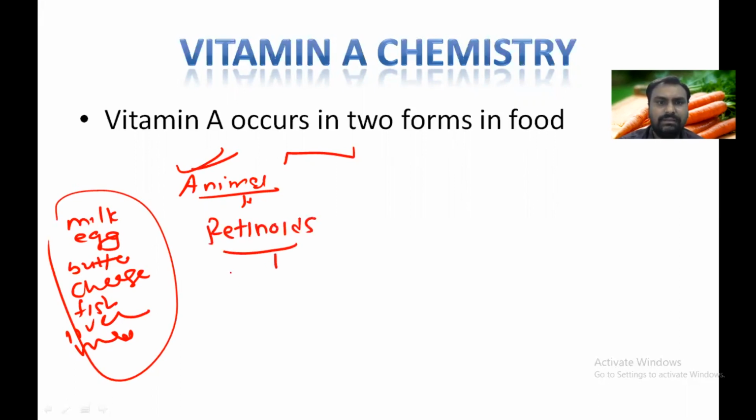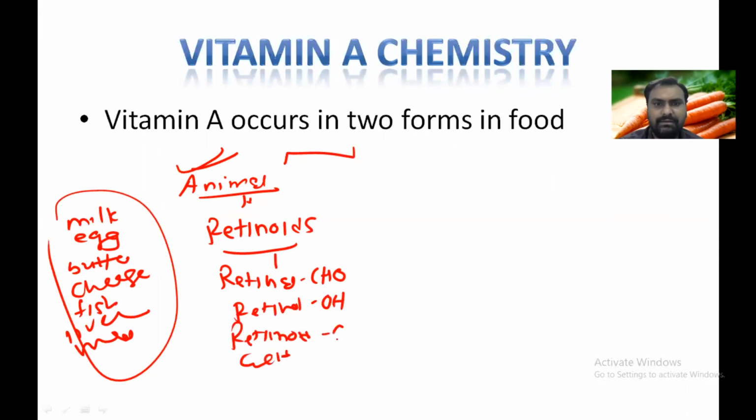So what are the retinoids? Retinal, which has a CHO group, retinol, which has a hydroxyl group, and retinoic acid, which has a COOH group. So when we take this diet, milk, egg, butter, cheese, fish liver oil, we get these retinoids.